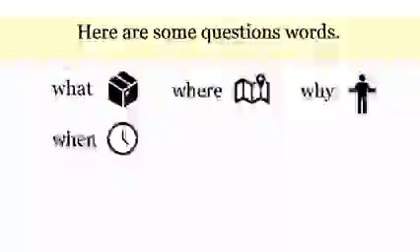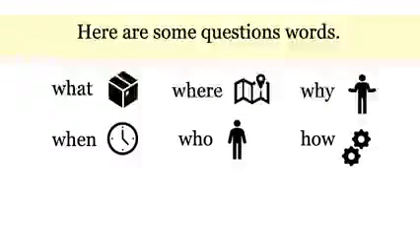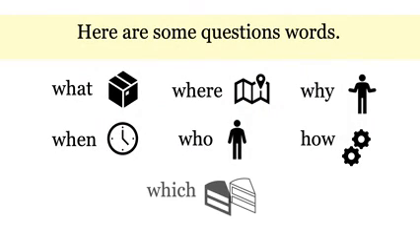When asks about a time. Who asks about a person. How asks about a condition or a process. So how are you? I'm fine. Or how does that happen? And which gives you a choice. Which one do you want?